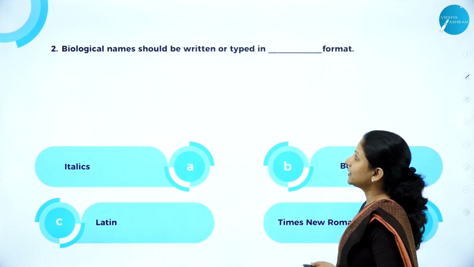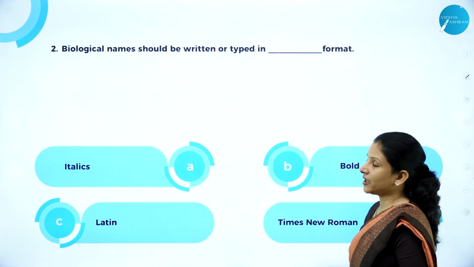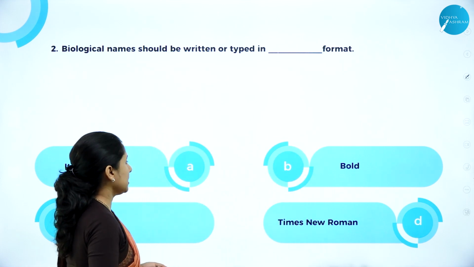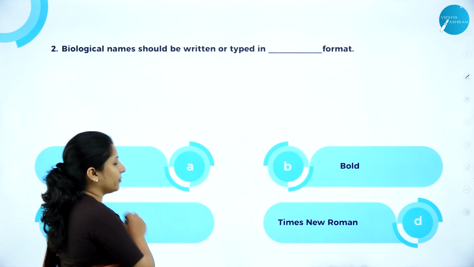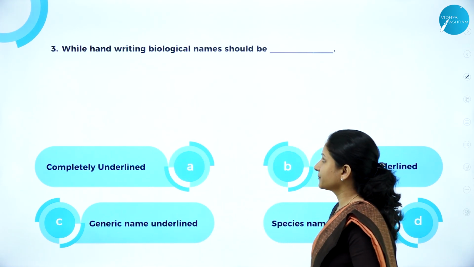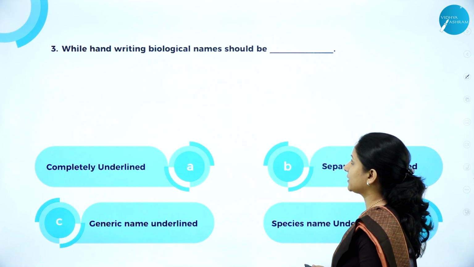Next, biological names should be written or typed in which format? So it should be written or typed in italics format. So biological names should always be in italics. The font should be in italics.